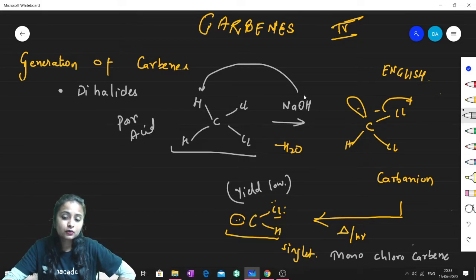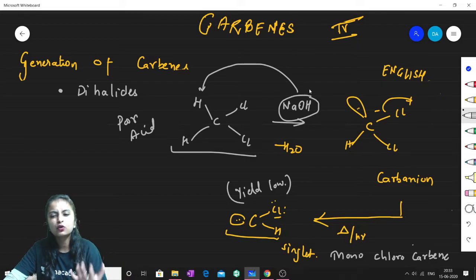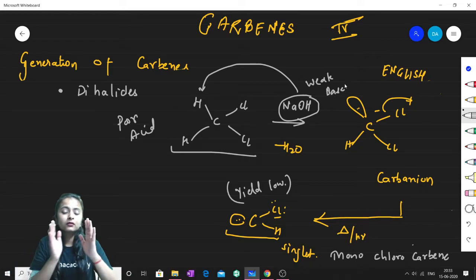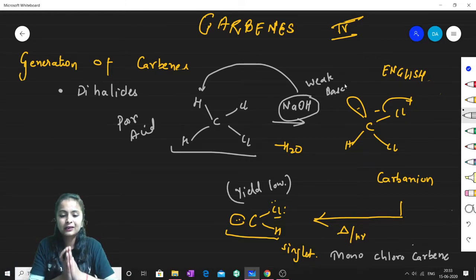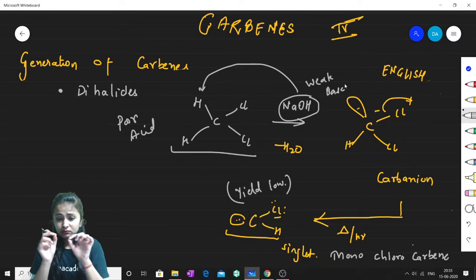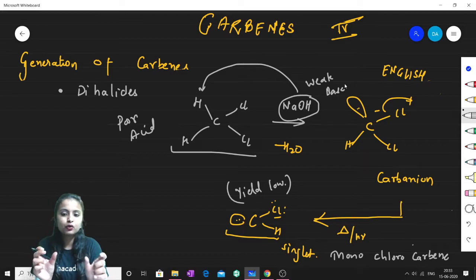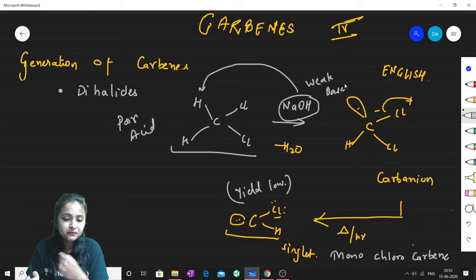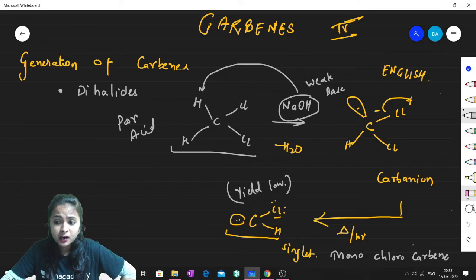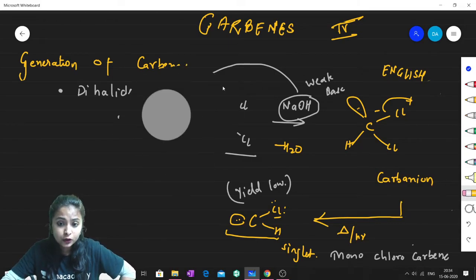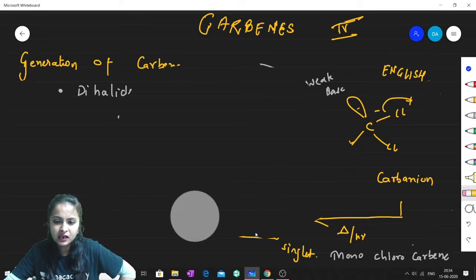As it is a poor acid, so this sodium hydroxide is also not that good. For this dichloromethane, sodium hydroxide is a weak base. Please note this point. Although sodium hydroxide is not a weak base in general, for these halogen-containing species, sodium hydroxide is a weak base. So this weak base, poor acid, poor result. Yield is low. So if you want to increase the yield, if you want to get good yield, then what to do? We have to change the base. We have to give a strong base.